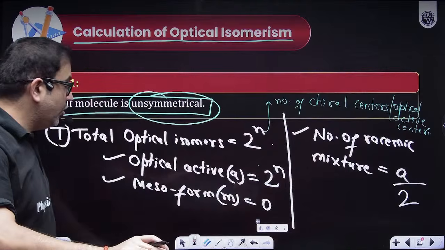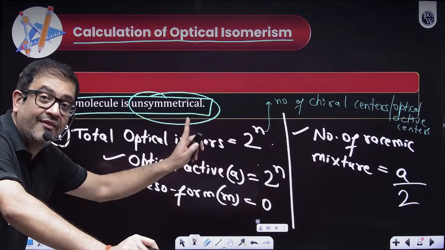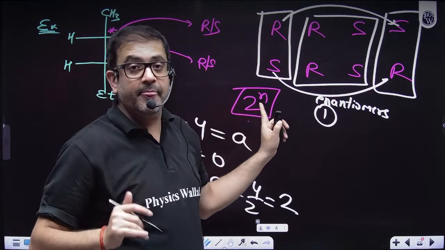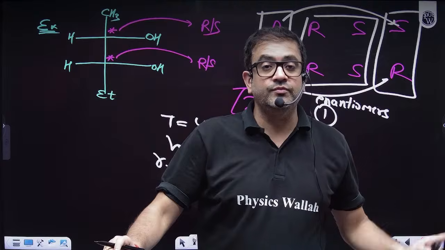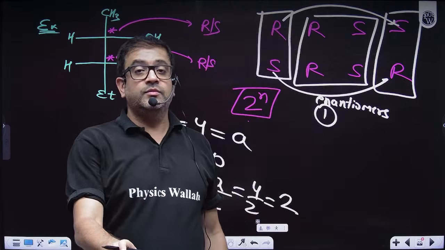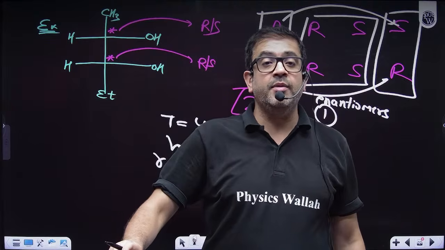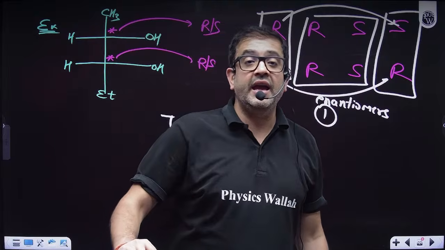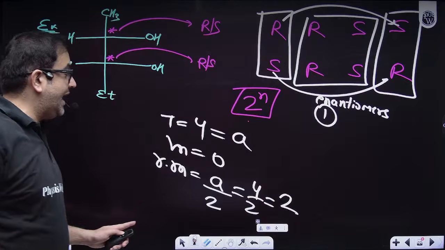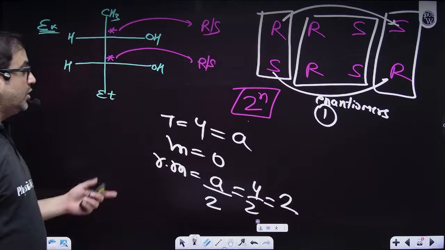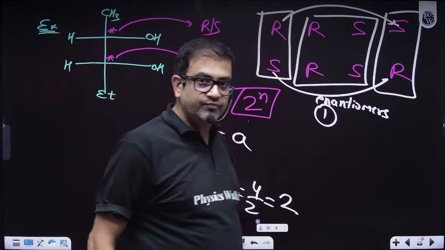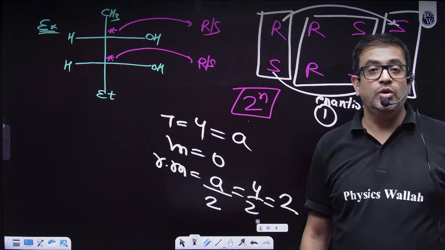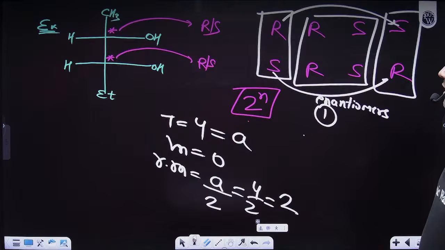But I hope everybody is clear that we have arrived at this conclusion by observing common sense. Here A is the number of optically active isomers. Total is active plus meso. So A is the number of optically active isomers. Great. Now, case 3.